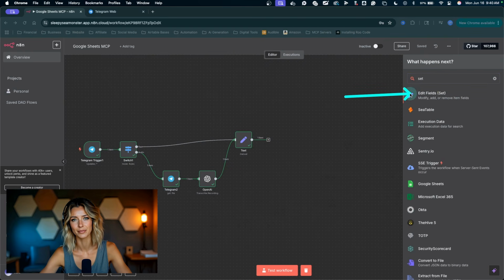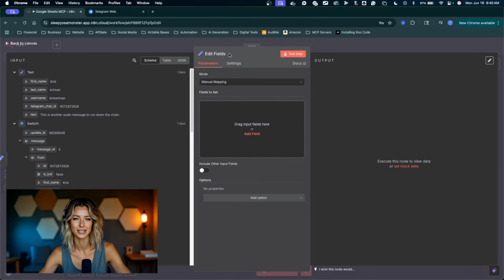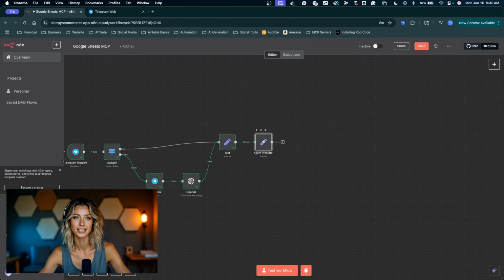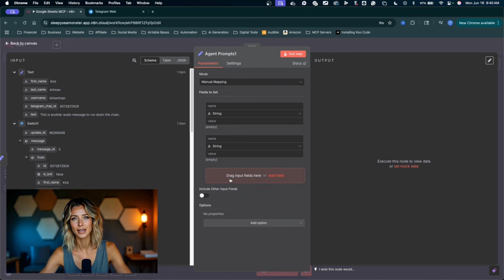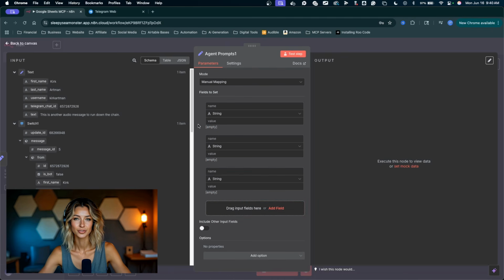All right, now we can click the plus here to create a new node. Type in set. We can find the edit fields node. Let's rename this node right away. Agent prompts. Click rename. Then we'll click into this node. Now we're going to have 3 sections in here. So I'm just going to go ahead and click in the area here to create 3 sections. You can section this off however you want, but these are going to be 3 different prompts to feed to our AI agent. So the first one is going to be how the agent handles tool use. You can name that prompt like that.